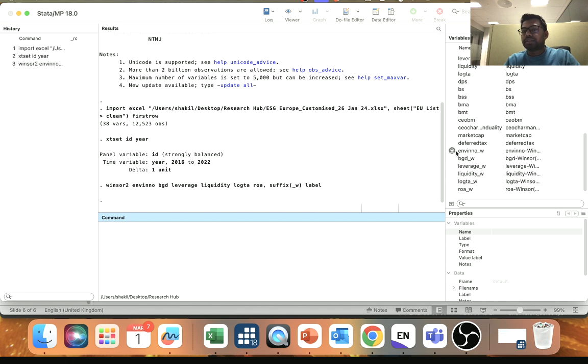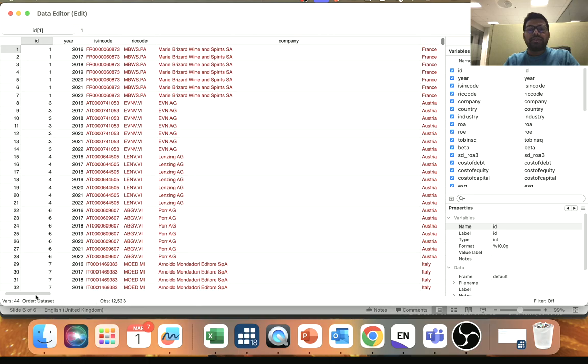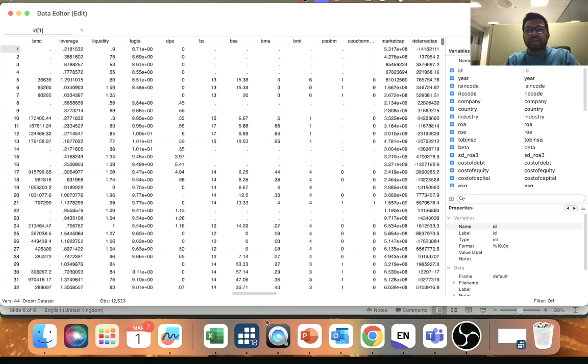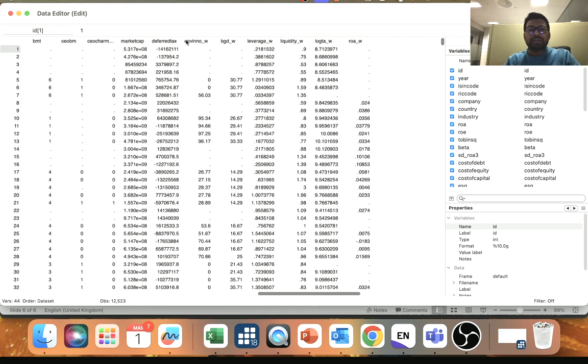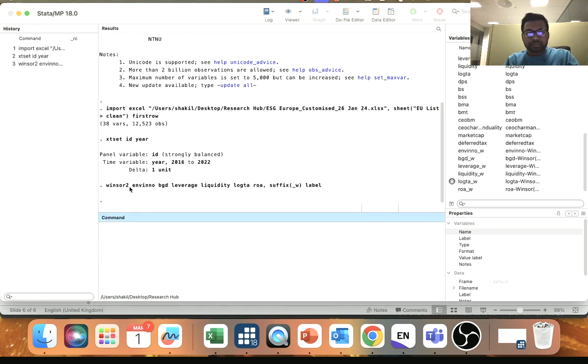So both gender diversity, environment, innovation, leverage. If you go to the data editor, you can see a new set of variables here, a new set of data after Windsorize. They don't replace the original one; they create a new variable after Windsorizing at the 1% and 99% interval. So Windsorize is done.